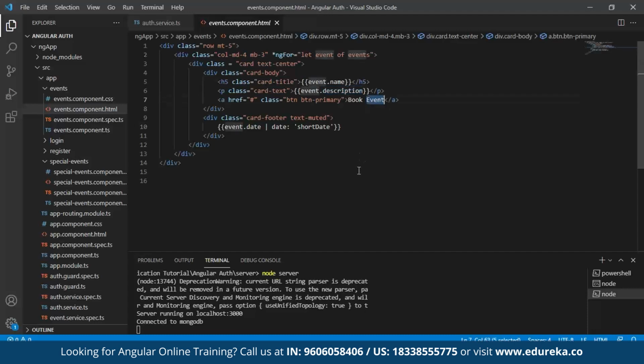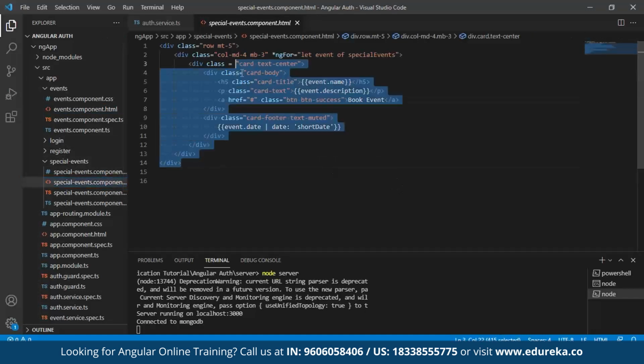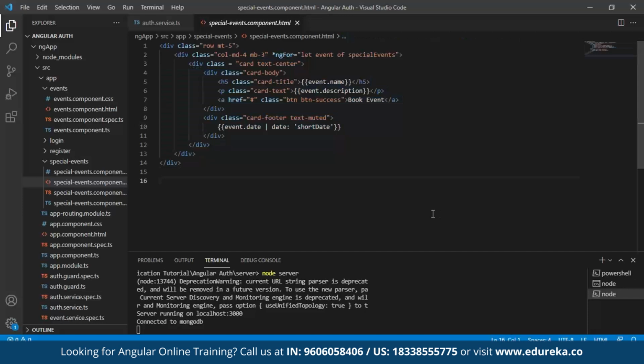This is just for our UI purposes, and our date format as well, which is coming dynamically. Again, similarly, in our special events as well, the same format is being used. The next thing is to create our JSON Web Token or JWT. Now, using this, we can come to the end of today's session.